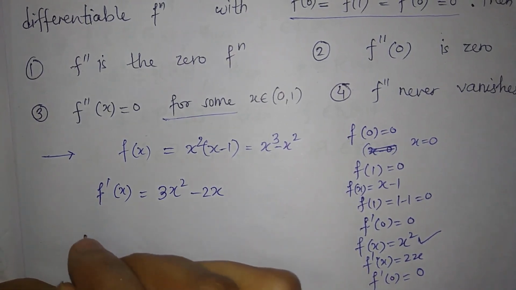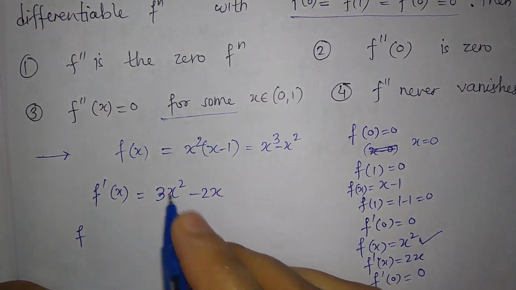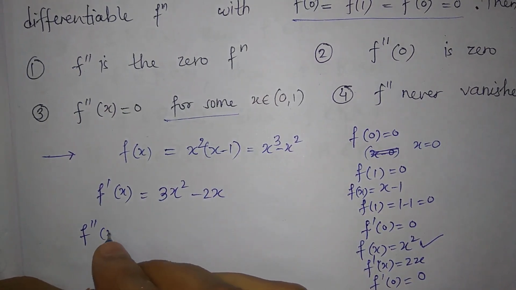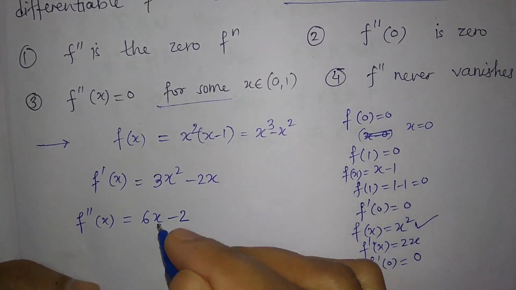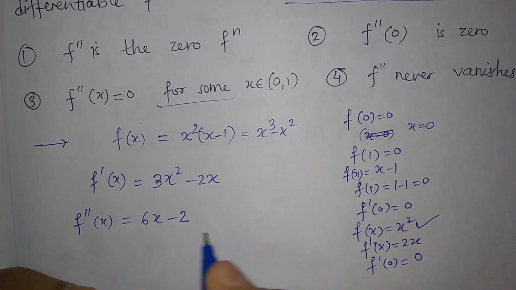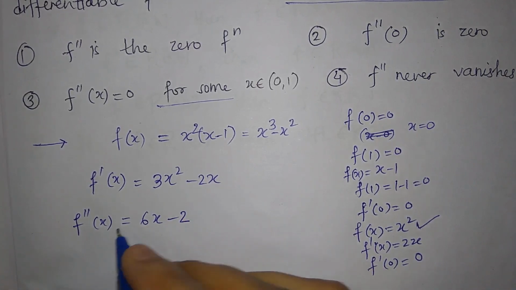Now f double dash of x is just 6x minus 2, right? So it is a twice continuously differentiable function, because it is continuous and differentiable twice.